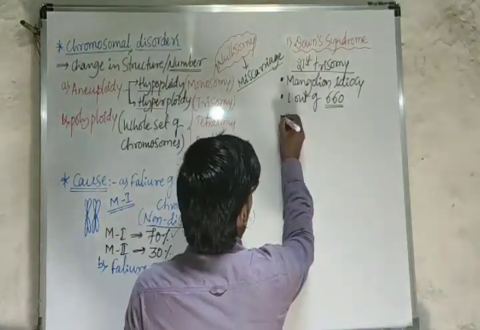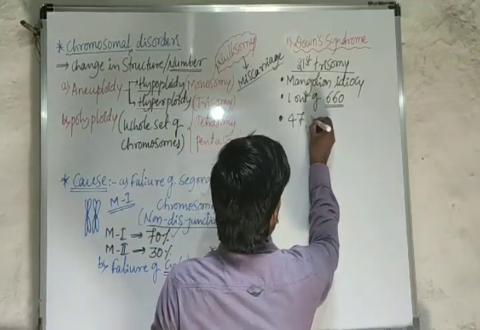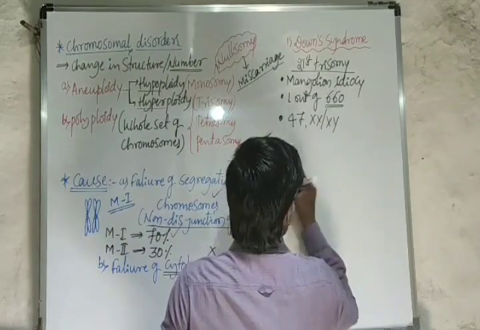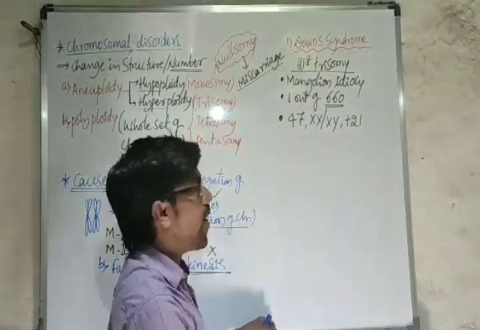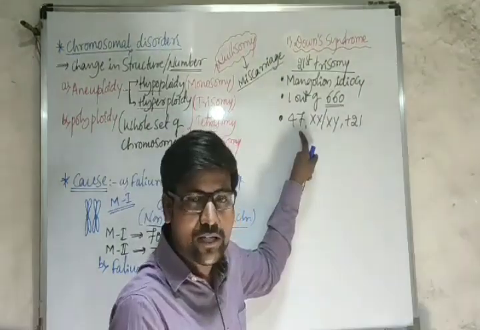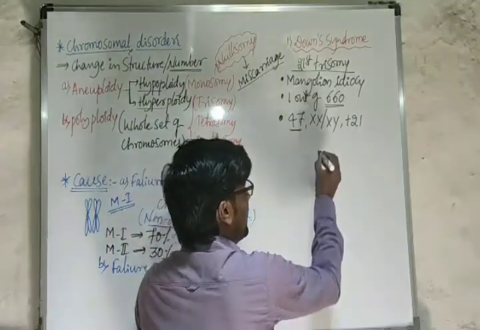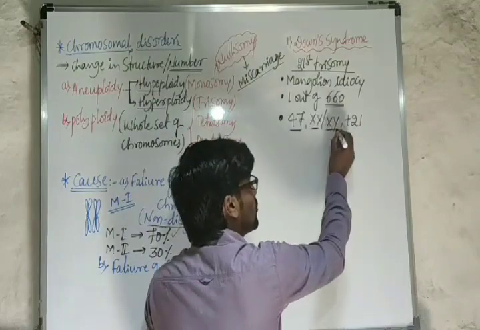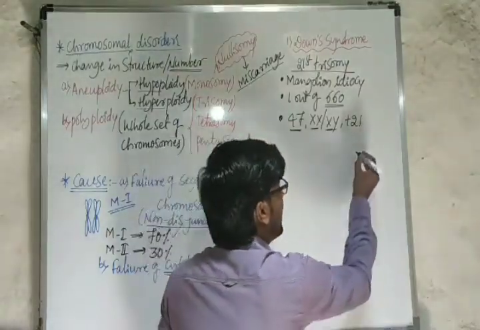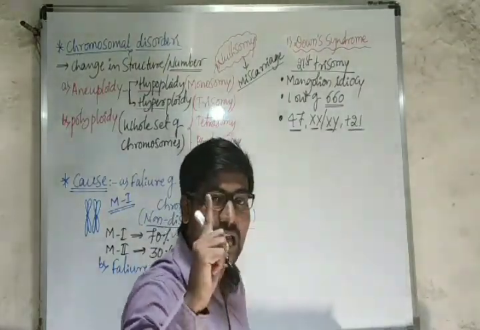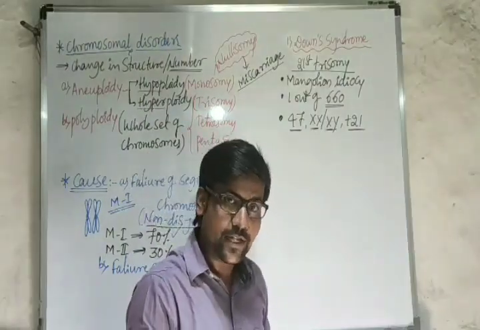If you want to write the karyotype, we can write it as 47, XX or XY, 21st plus. What it indicates is that usually we have 46 chromosomes, but here there are 47. That means one chromosome is extra, and it does not affect the allosomes. The XX or XY condition is normal in either male or female, but the 21st pair has one extra chromosome. So that is Down syndrome.